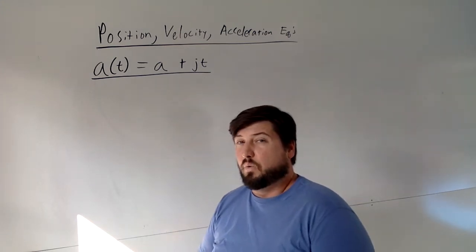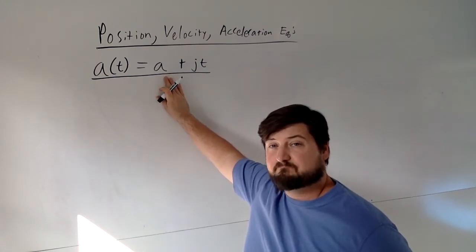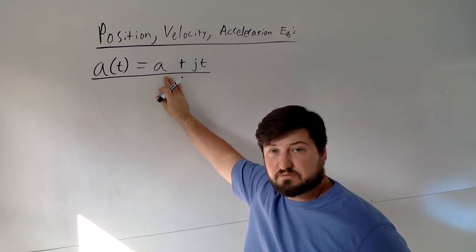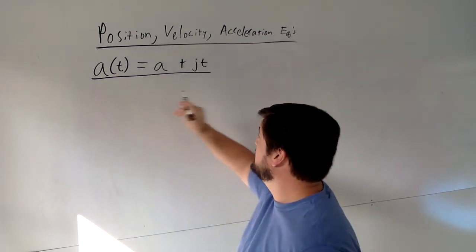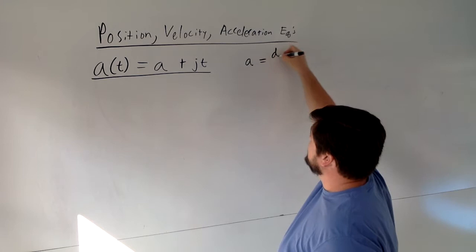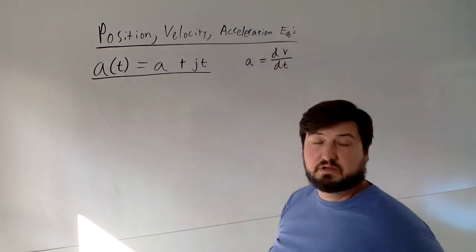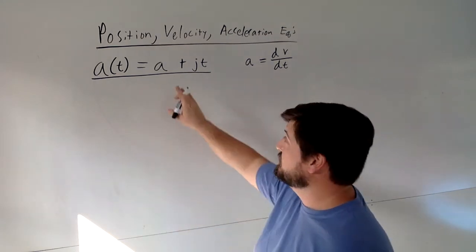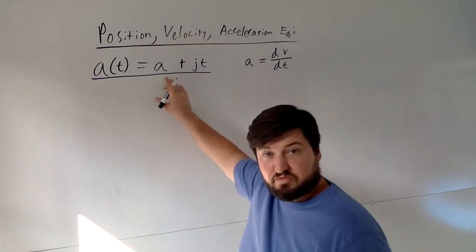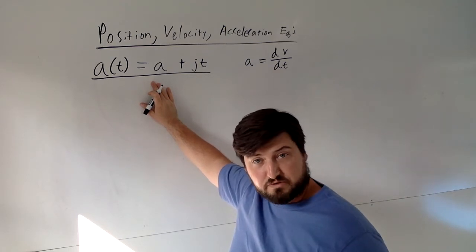So what I want to do now is figure out how in the heck we're going to find our velocity and our position from this. Well, if you know that acceleration is basically just the change in velocity over the change in time, then all of a sudden you can figure out how to get to velocity, right? This is the derivative of velocity. So to undo a derivative, we have to take an integral.